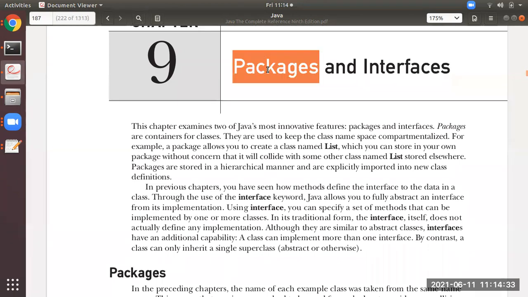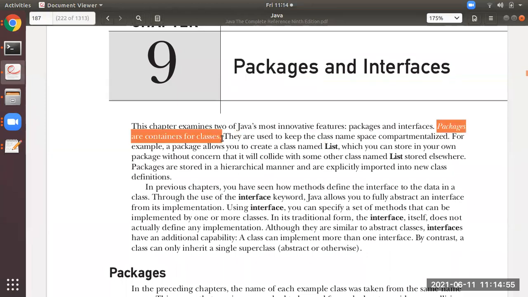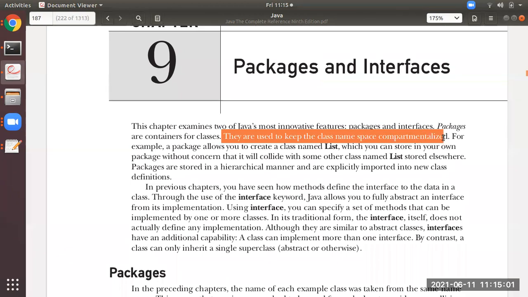Okay, now we'll start with the packages. So in simple words, what are packages? Collection of class files. Try to remember, packages are nothing but a collection of classes, or they will have the class files in it. Like you can see over here, packages are containers for classes. So they are used to keep the class namespace compartmentalized.